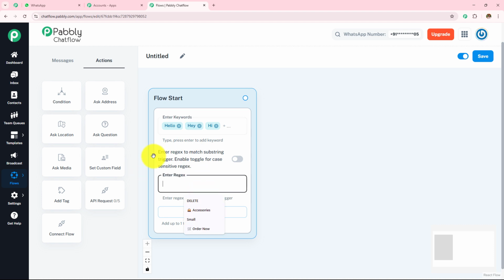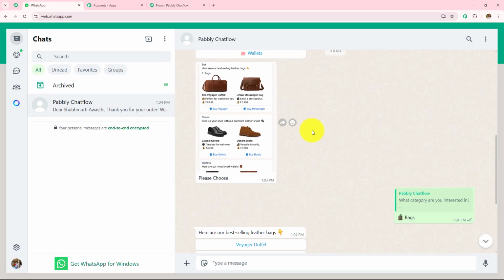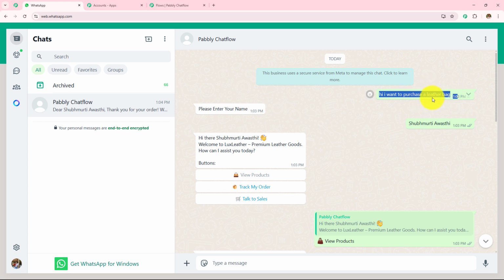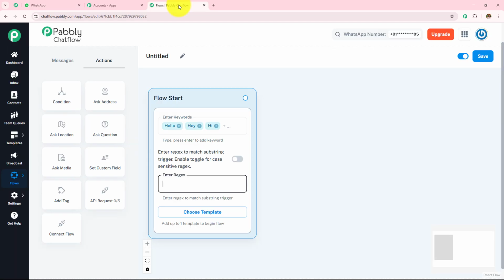This regex is as important as adding these keywords. It is like a smart search tool that helps the chatbot identify patterns in user messages. Instead of manually listing out every possible keyword, you can define a rule to match different variations of words or phrases. If you enter keywords like hey, hi, hello, the bot will only respond when those exact words are typed. If you use regex, you can create a rule like the one I have created here. I sent the message, I want to purchase a leather bag, so I created a rule like purchase, leather bag, something like that.